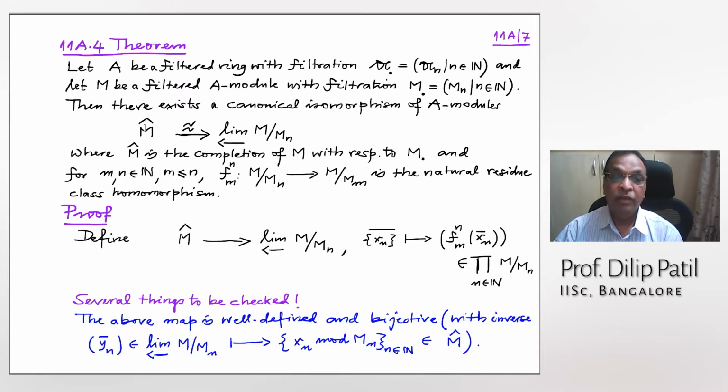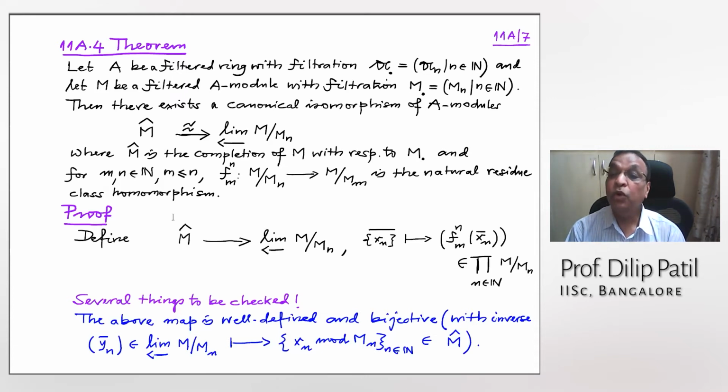And we want to define a map from M cap to this. And what is the map? If you think, there is a very natural map. What was M cap? M cap was the residue classes of the Cauchy sequences, right? So Cauchy sequences modulo the null sequences, that was M cap. And Cauchy sequences were defined by using the filtration. Null sequences also, convergence was defined by this filtration.